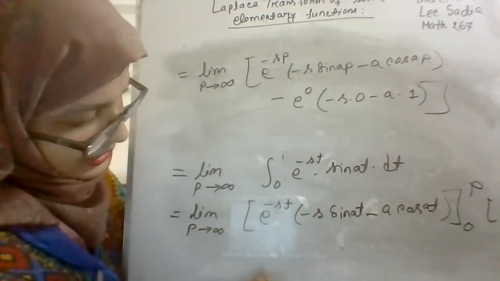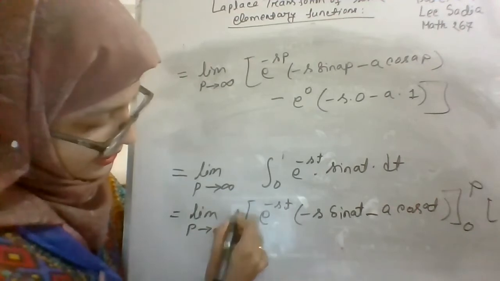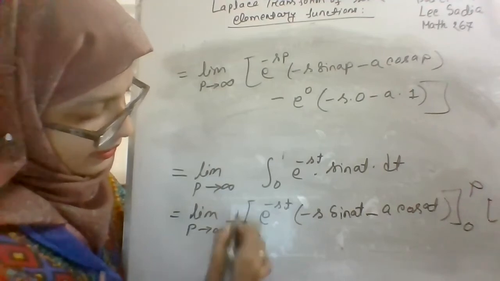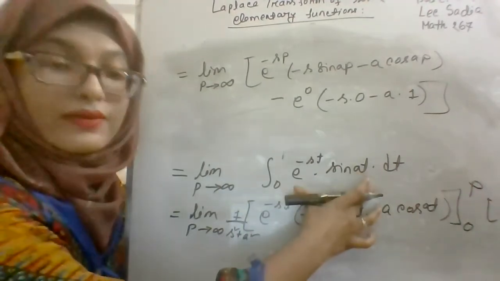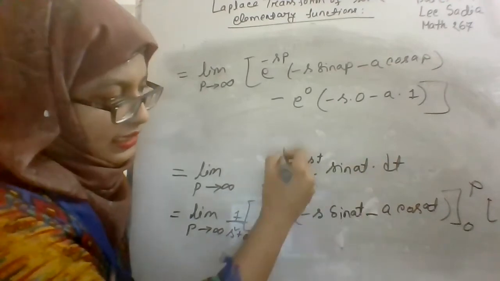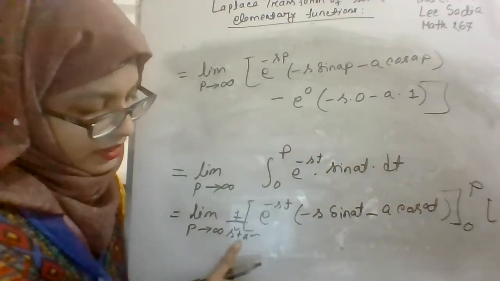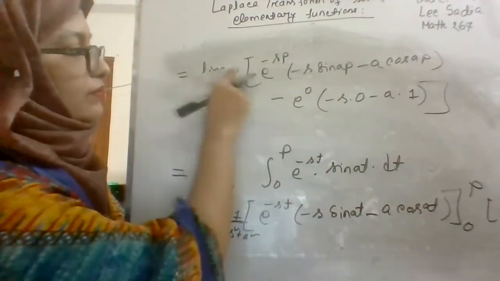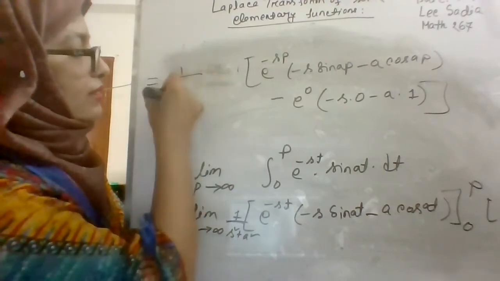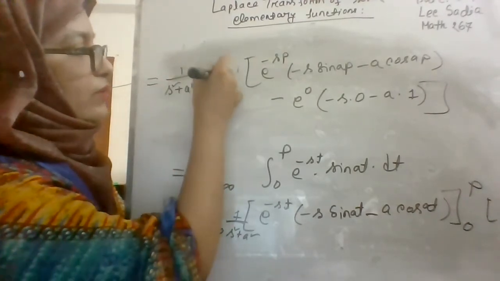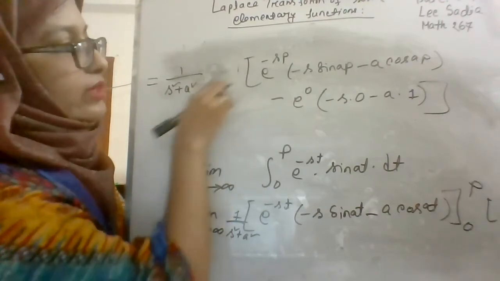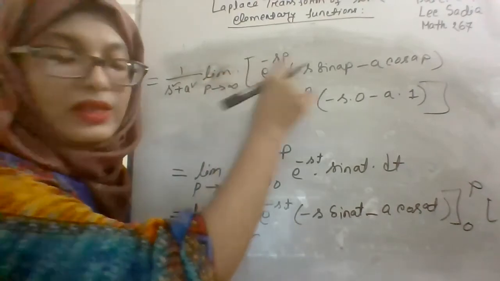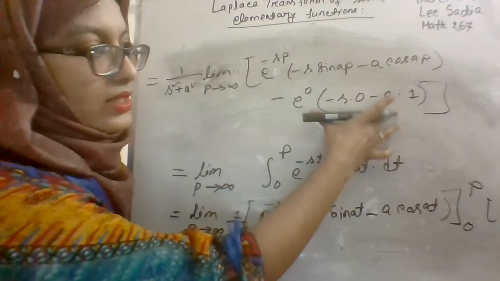One thing I have missed is that in this result there is another term, that is 1 by s square plus a square, right? After using the formula and completing this integration, the result will be 1 by s square plus a square into these. Now we will use the upper and lower limit. We have already used the upper and lower limit. After using the upper limit, the result will be this, and using the lower limit, it is this.